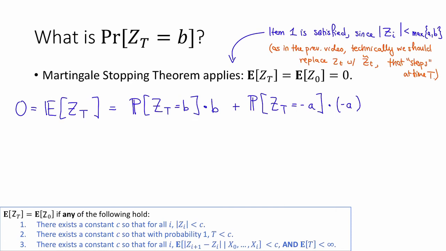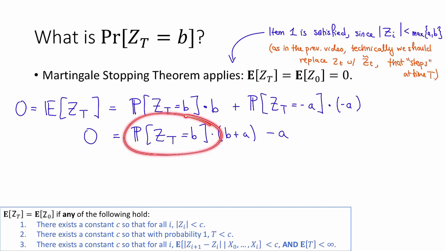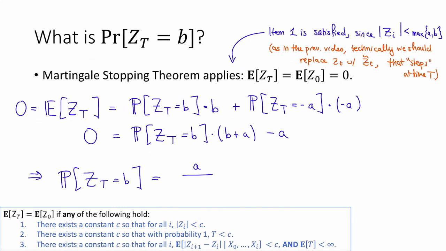But now we can observe that the probability that z sub T equals minus a is just 1 minus the probability that z sub T equals b, because these are the only two things that could possibly happen. And so simplifying, this becomes 0 equals the probability that z sub T is equal to b times (b plus a), minus a. But at this point, we could just solve for the probability that z sub capital T is equal to b. So this implies that the probability that z sub capital T is equal to b is equal to a divided by b plus a.